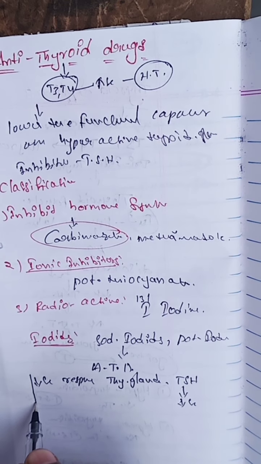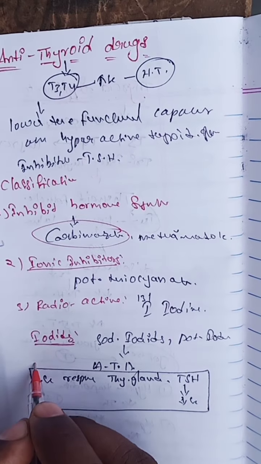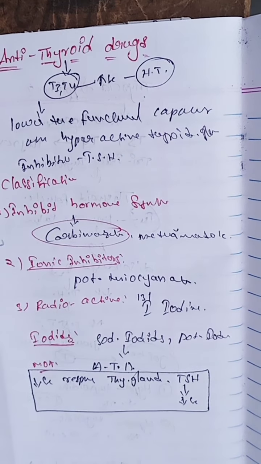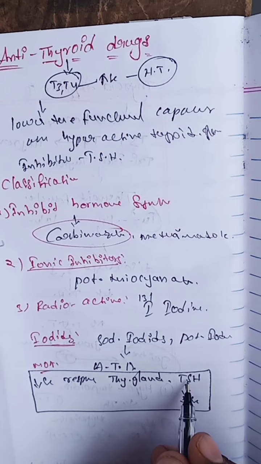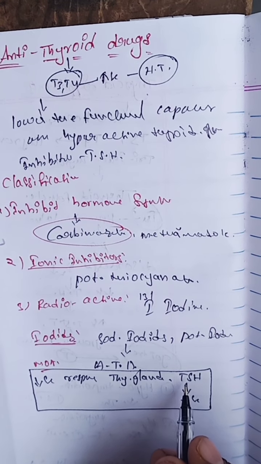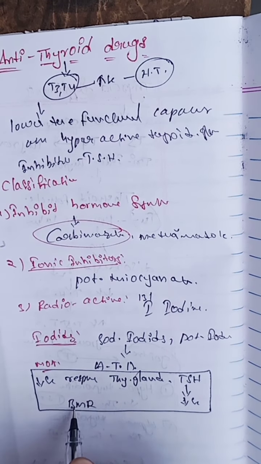This is the mechanism of action. The iodide drugs decrease the response of the thyroid gland and decrease the TSH hormone, as well as the BMR, basal metabolic rate.